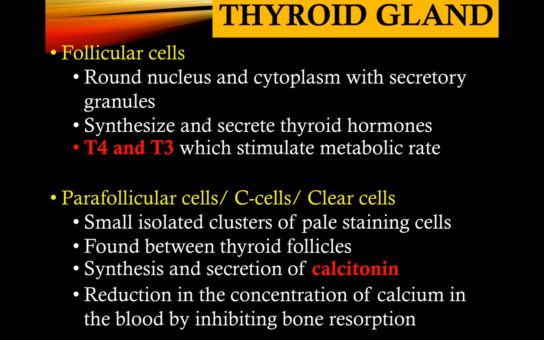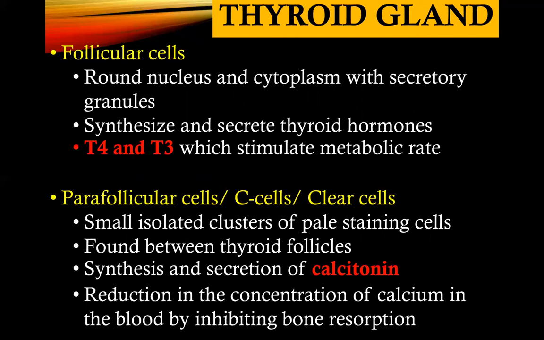They stimulate metabolic rate. Other than the parenchyma or the follicular cells, there are other cells found in the thyroid gland. And these are the parafollicular cells, your C cells, or your clear cells. They are described as small isolated clusters of pale staining cells found between the thyroid follicles. And their main function is they synthesize and secrete the hormone calcitonin. And what does it do in our body? They're responsible for the reduction in the concentration of calcium in the blood by inhibiting bone resorption.